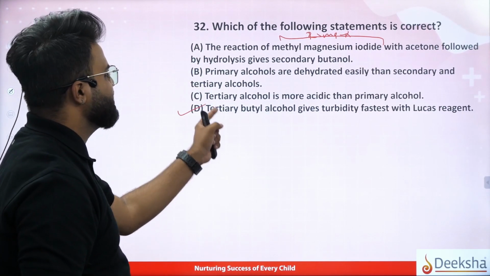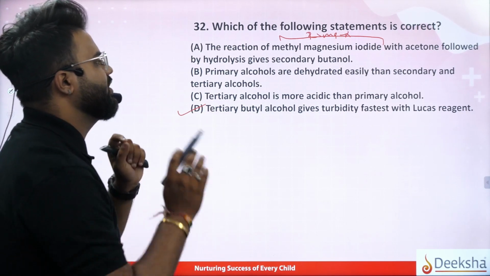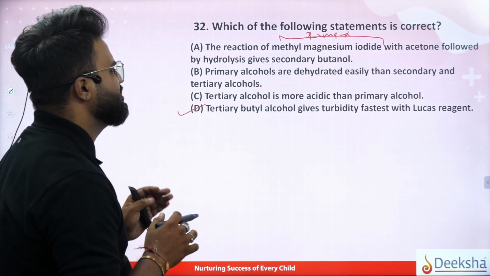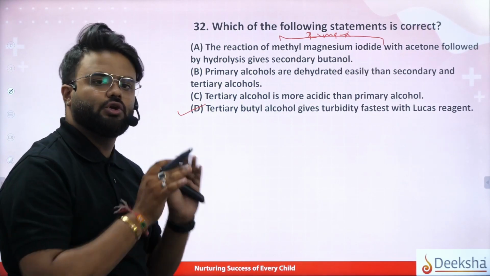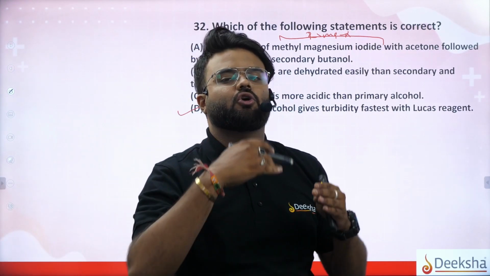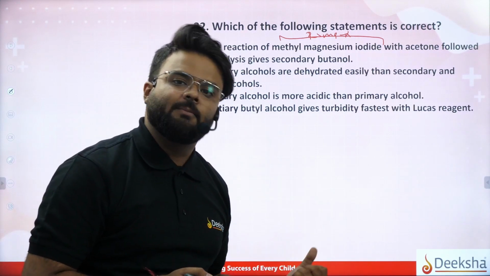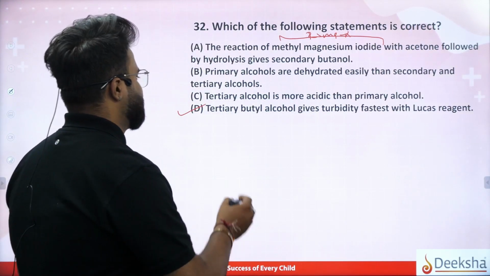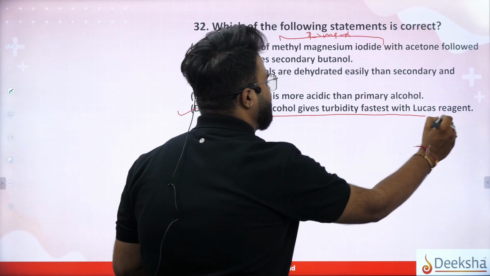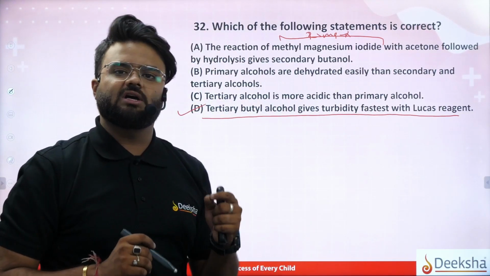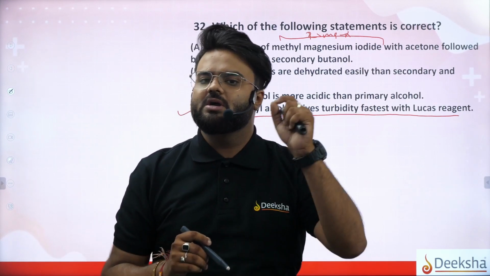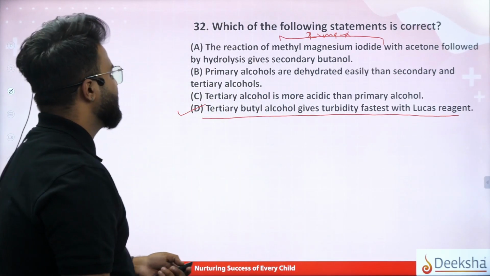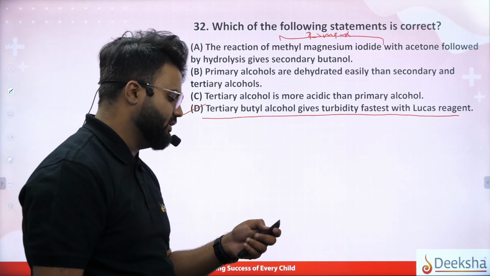So this statement is correct. Tertiary alcohol is more acidic than primary alcohols? No. Primary alcohols are dehydrated more easily than secondary and tertiary alcohols? No, actually tertiary alcohol gets dehydrated more easily than primary alcohol. Then your correct answer is tertiary butyl alcohol gives turbidity fastest with Lucas reagent, as tertiary alcohol always reacts fast with the Lucas reagent. Okay, coming back to question number 33.